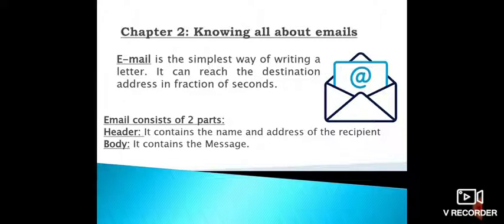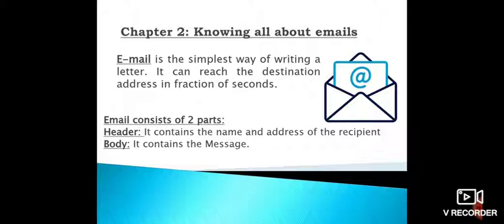Now we'll move to the second chapter, knowing all about emails. Email means electronic mail. It is the simplest way of writing a letter. It can reach the destination address in fraction of seconds. It consists of two parts, header and a body.